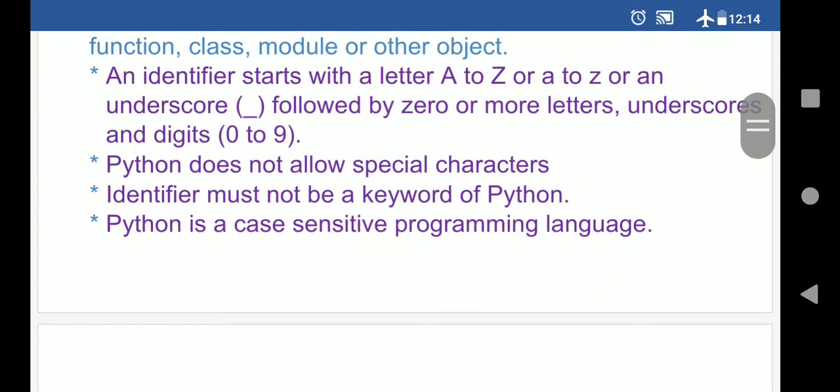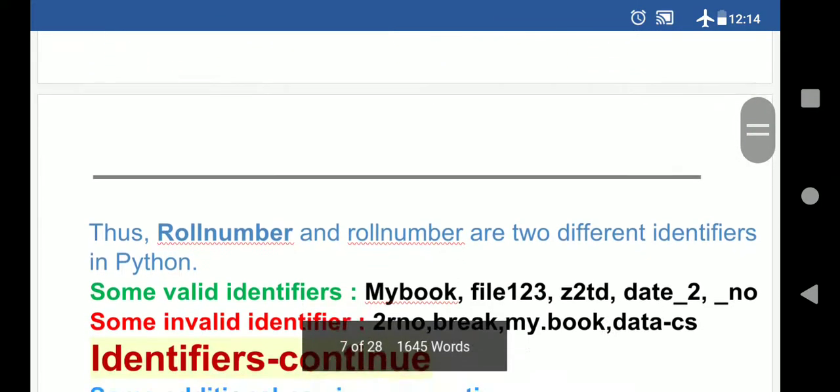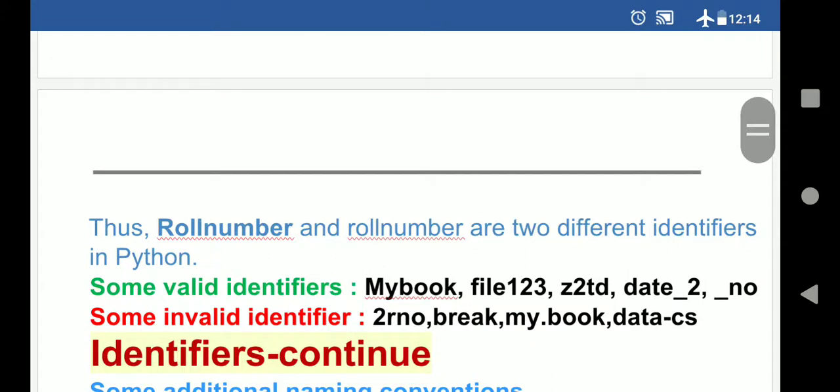Next, Python is a case sensitive programming language. So like roll number and Roll number you have written, both are different identifiers, means both are different variable names. Both are different. R capital है first में और यहाँ पे small है. It means Python is a case sensitive language. It means Python में जो program है, अगर आप small letter में लिखते हो और कहीं पे आपने capital में लिख दिया तो error will come. So we have to be very careful.